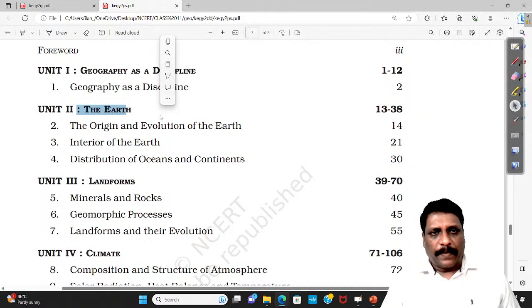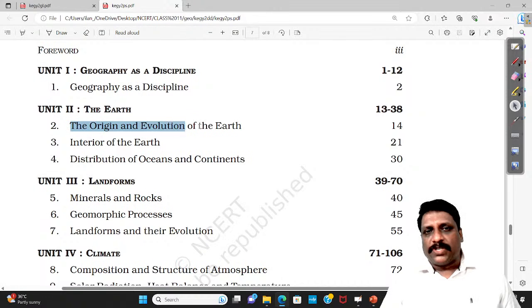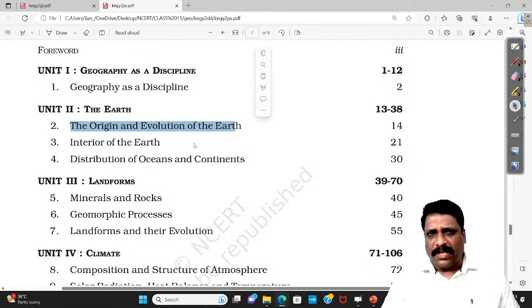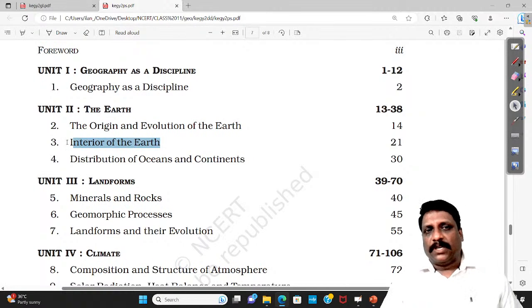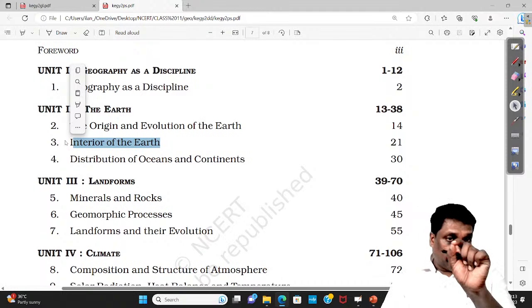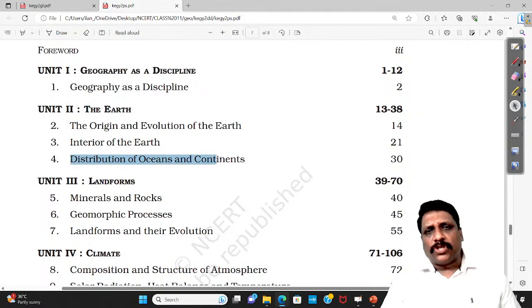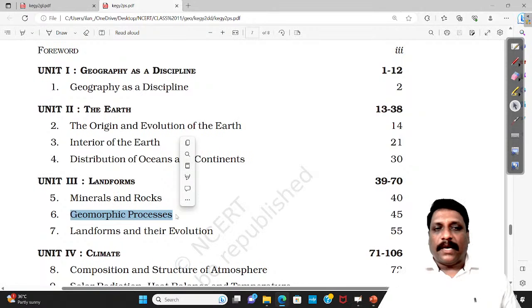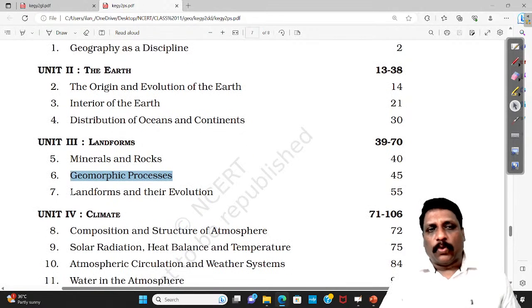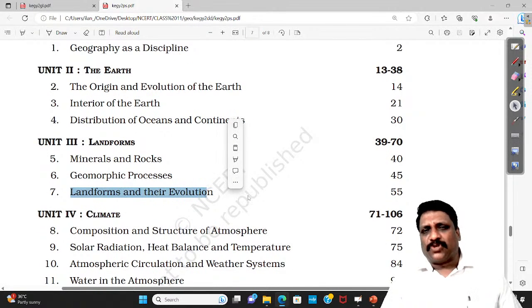We'll talk about the origin and evolution of Earth superficially, and the internal structure or interiors of the Earth, which is very, very important. Distributions of oceans and continents we'll also understand. Minerals and rocks are basic ideas we just developed. Geomorphic process is a considerably longer topic, and I'll tell you how exactly to concentrate. Then I'll talk about landforms and their evolution one by one.